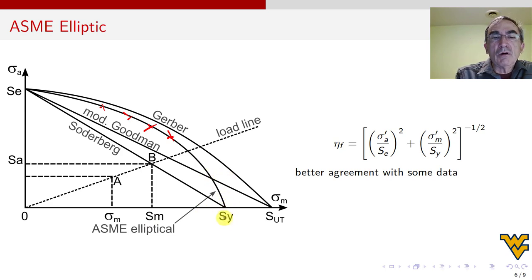Semi-elliptical doesn't let you go beyond S sub y. So for semi-elliptical, this area is forbidden, or eta is less than 1. The equation is simple because it looks like Soderberg's equation but with squares. You have this SE and this S sub y, and you square them both to give it this curvy shape. Then there is a square root and inverse. The inverse is to get the eta directly. So then you got this equation, and it has better agreement with some data.